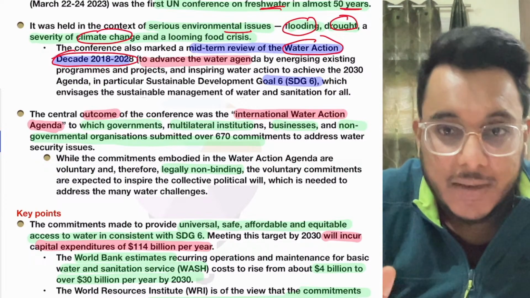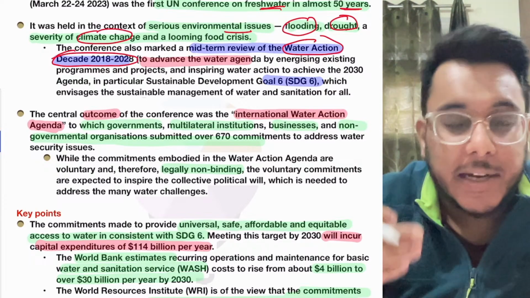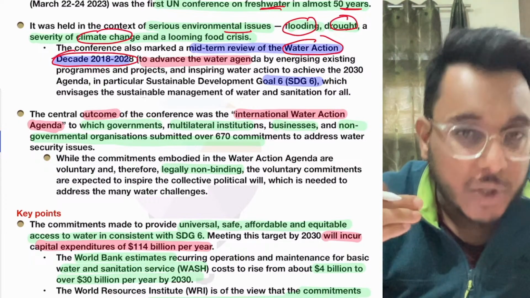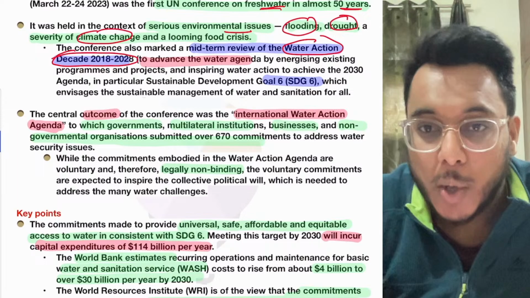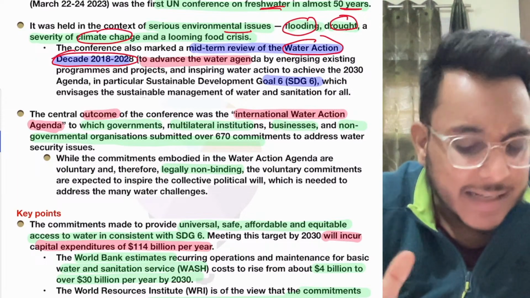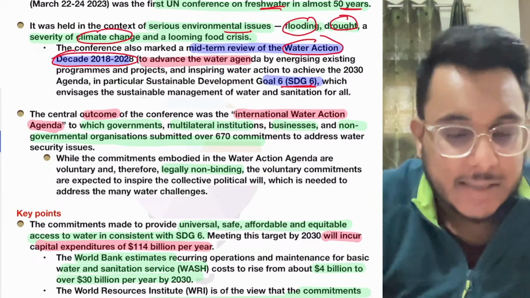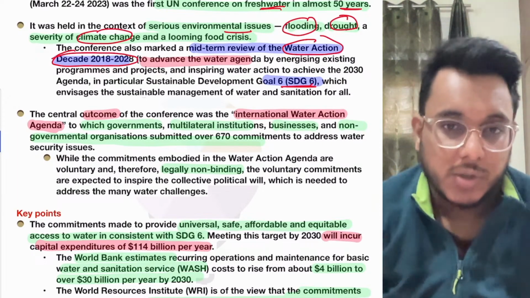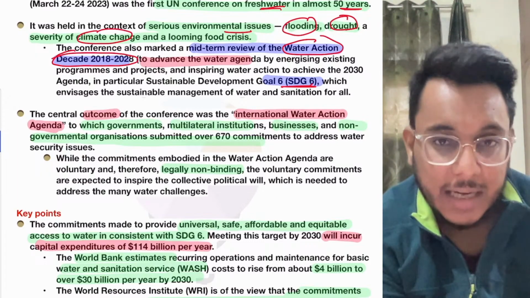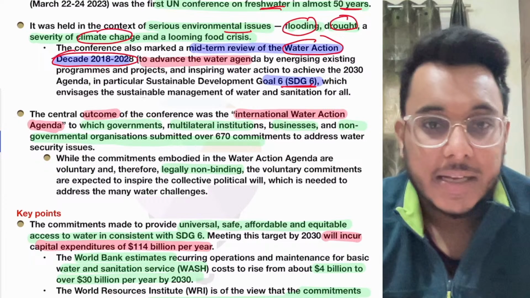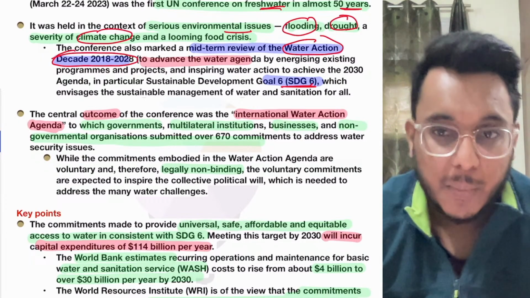Water action decade. Now what is the progress of the different countries on the water action decade? To review that thing, to check that particular thing also, this particular conference was taken up. Now understand this thing. There is Sustainable Development Goal number 6, which concerns the water resources, and the countries are coming together to ensure that all the sub-targets under Sustainable Development Goal 6 are met.